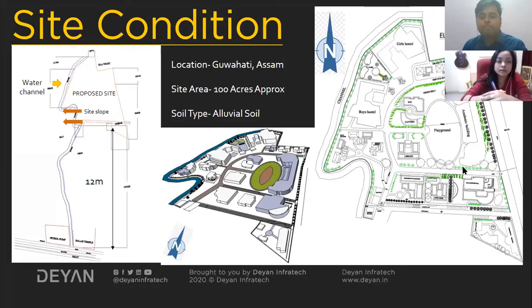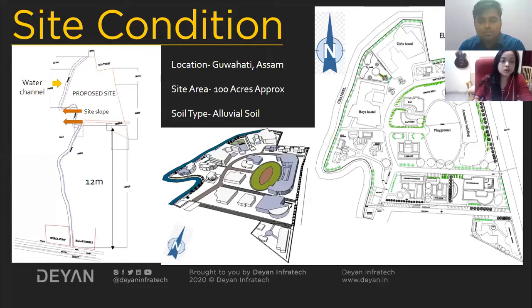We have the existing national highway, NH37, and nearby we have a petrol pump. To reach our site, we travel around 12 meters. You can see here the proposed site, and nearby there is a water channel flowing.